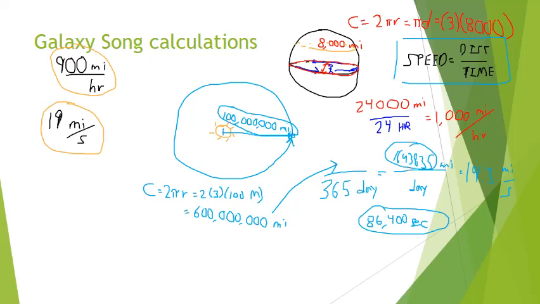So to find out the speed of light, then I can divide the distance that light travels, which we just said is 100 million miles approximately from the sun to the earth. And I can divide that by how many minutes it takes, which is about 8.3 minutes. And if you do the math, divide your distance by your time, you'll wind up with 100 million divided by 8.3 is going to be about 12 million miles a minute.